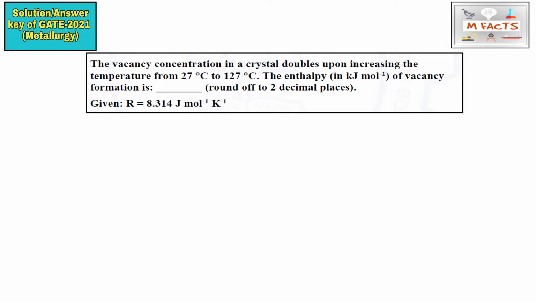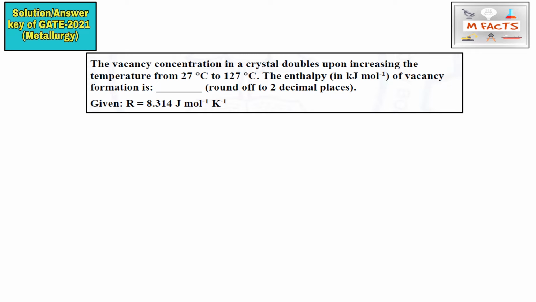We are coming with a few more questions for GATE 2021 for practicing purposes. So the question is: the vacancy concentration in a crystal doubles upon increasing the temperature from 27 degrees centigrade to 127 degrees centigrade. The enthalpy in kilojoule per mole of vacancy formation is, so they are asking for the enthalpy in kilojoule per mole of vacancy formation.